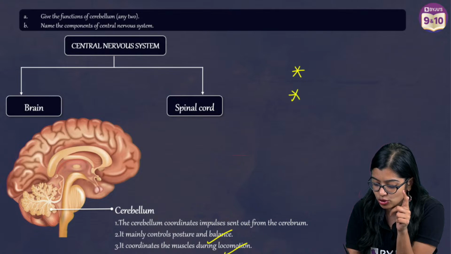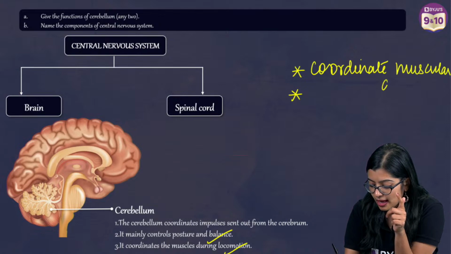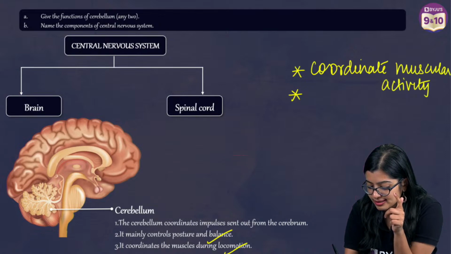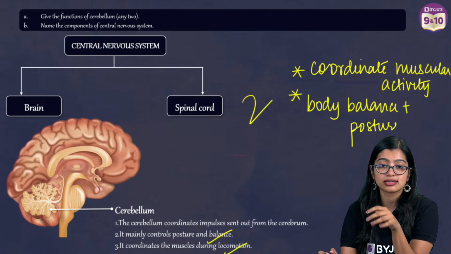So what are the 2 points? You will write coordinate muscular activity. Second one is body balance and posture. If you write these 2 points, 2 marks.